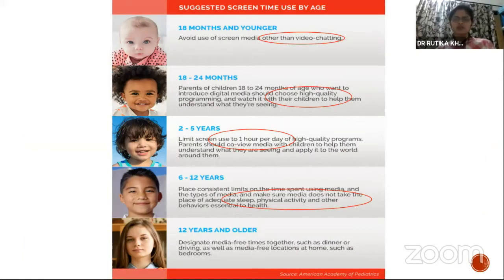So these are the suggestions. This includes that for children younger than 18 to 24 months, less than 1 hour, and for 2 to 5 years, 1 hour is okay. And after 6 years, it is the quality which is much more important and not the quantity. Managing your child's use of screen and media will be an ongoing challenge, but you have to do it for their betterment. Promoting good eye health in the young population is a need of the hour. Thanks for listening.